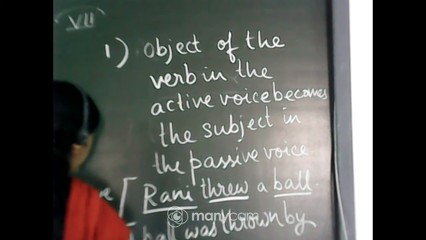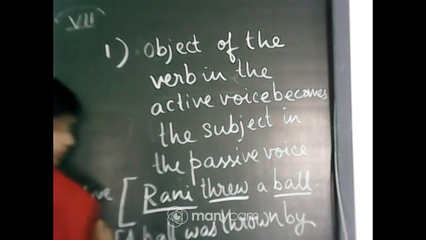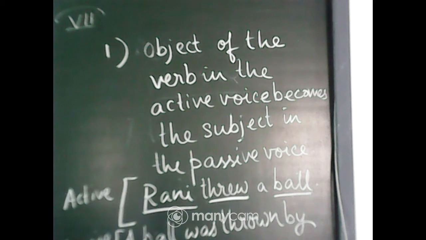Okay, and this one becomes the passive voice. Threw is in the past tense, so the answer will also be in the past tense.